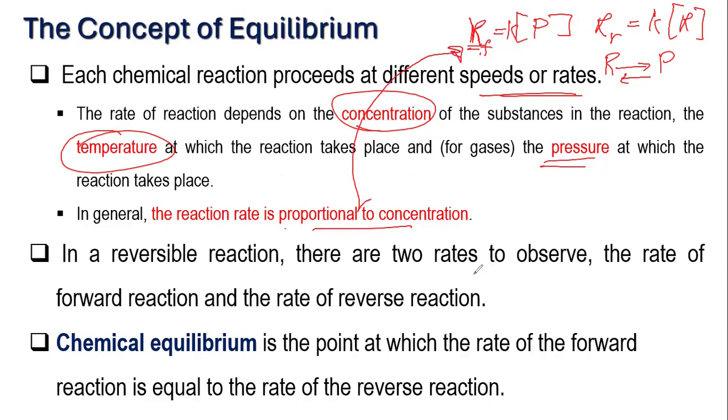okay, in the reaction rates. So in a reversible reaction, there are two rates to observe, the rate of the forward reaction and the rate of the reverse reaction. Whenever there is a chemical equilibrium, this is a point in which the rate of the forward reaction will equal the rate of the reverse reaction. Now, what does that mean? Take note that we're talking about rates. So how fast the products are formed and how fast the reactants are formed. So when these two rates become equal, then we would say that the chemical reaction is already at equilibrium.